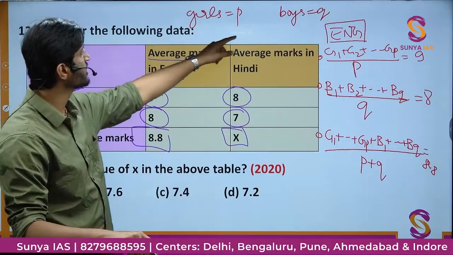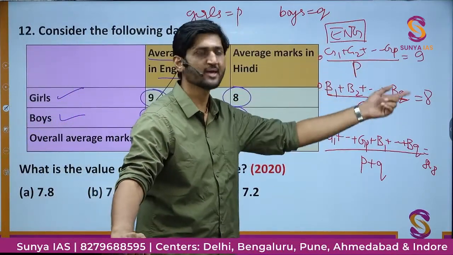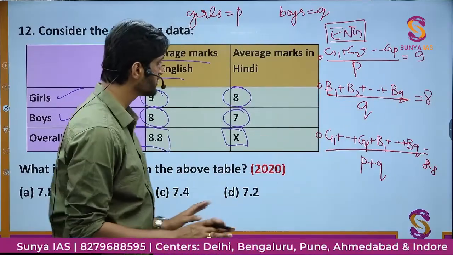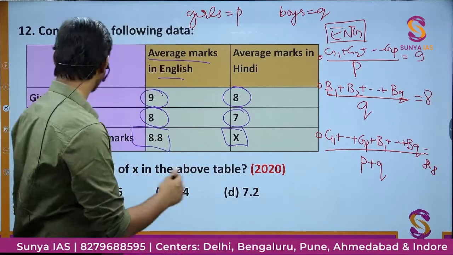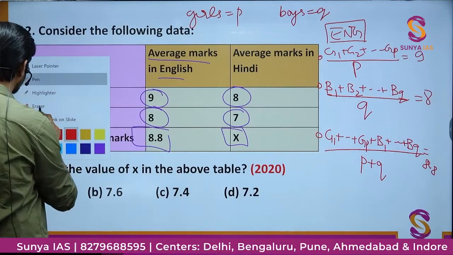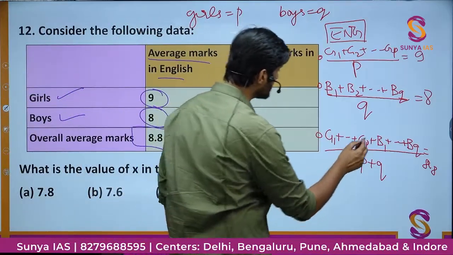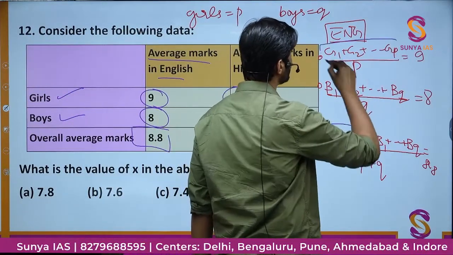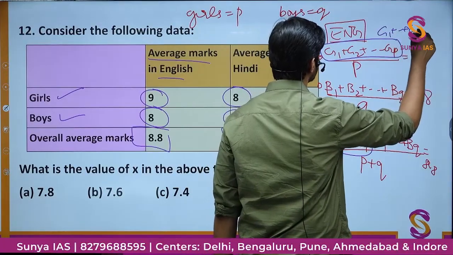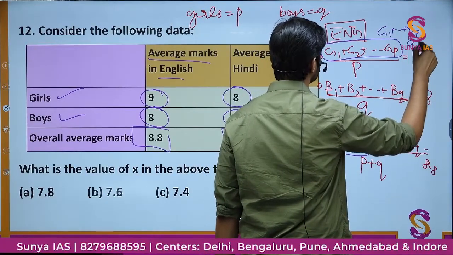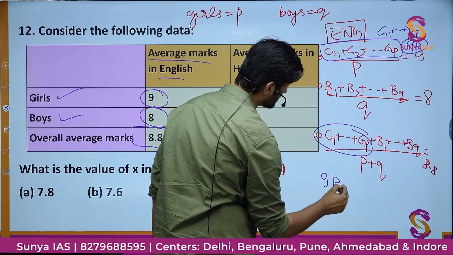This is something we assume, that there are P girls and Q boys, and then the equation is going to be like this. Now what we have to do is find some relation between P and Q so that our calculation becomes easy. Here you can see this sum is actually something you can find from here, and this sum, as you can see from G1 to GP, is nothing but 9 times P. So here I can replace this as 9 times P.